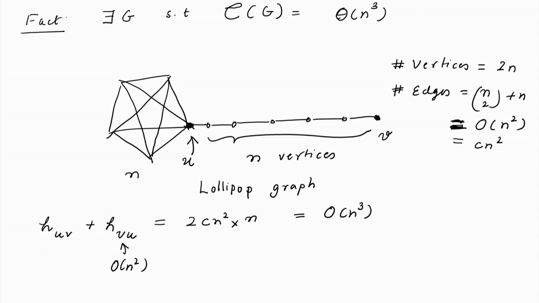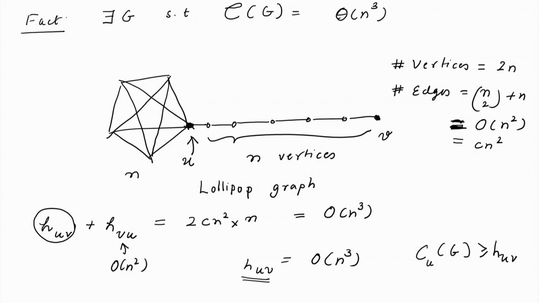So, since the sum of these is O(n^3), h(u,v) should be, so this would mean that h(u,v) is O(n^3). What we will show in the remaining part of this class is that C(G) is Theta(n^3). Now, h(u,v) is the time taken to go from u to v. Clearly, C_u(G) is going to be greater than or equal to h(u,v).